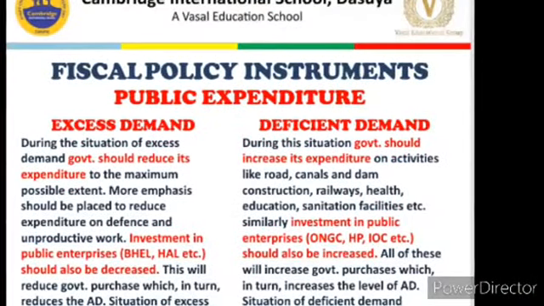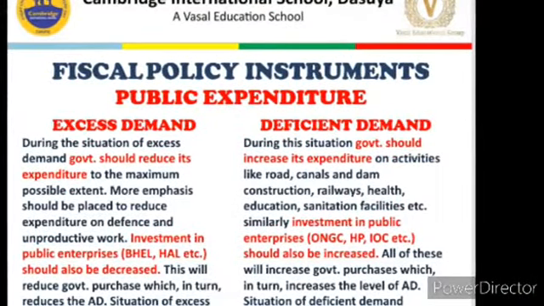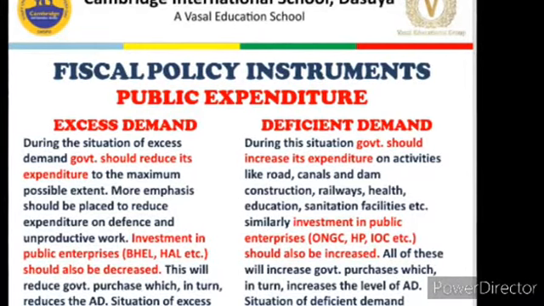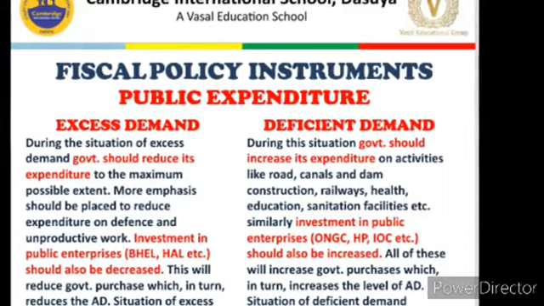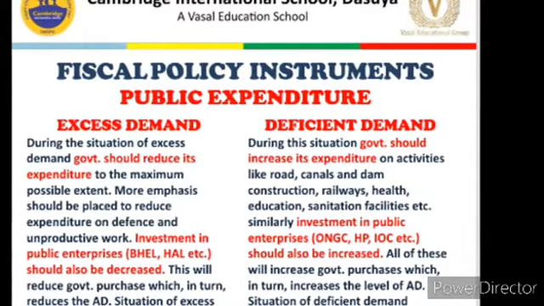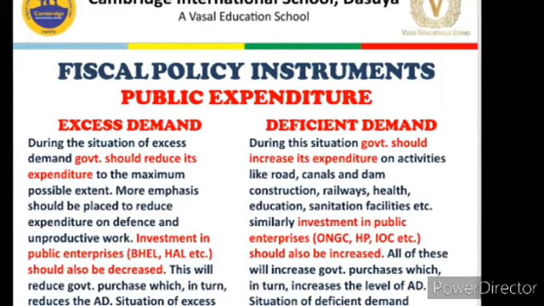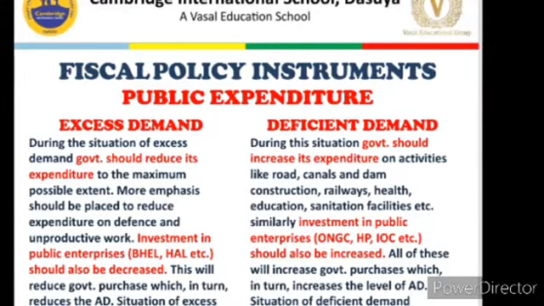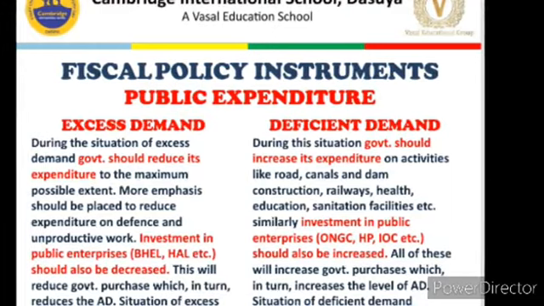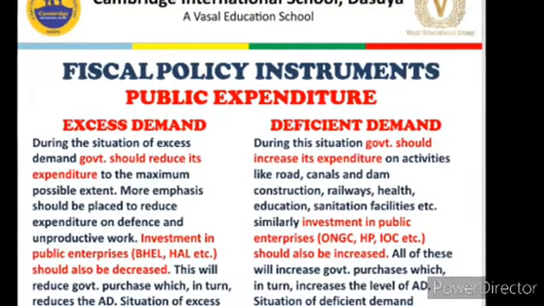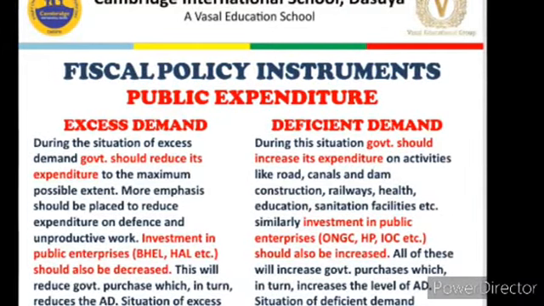First is public expenditure, and as the name suggests, it refers to the expenditure incurred by government on its constructive and non-constructive work. So whatever is being spent by the government is public expenditure. How can government use public expenditure to correct the situations of excess and deficient demand?